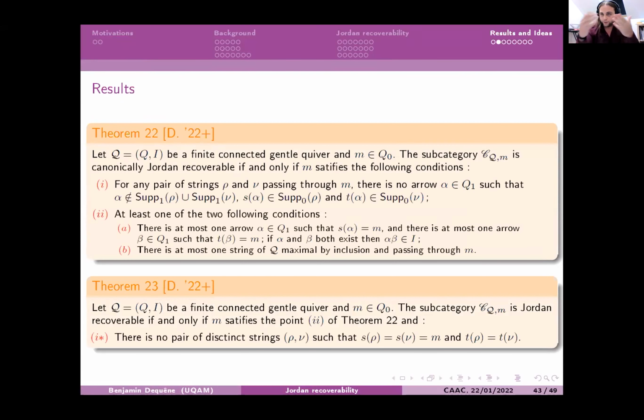And you can see in this result that to be minuscule, it is not enough to have Jordan recoverability or canonical Jordan recoverability of a category. And I have a result here that is a characterization of any category CQM that is of this kind, and it is really based on string combinatorics. So all the things are stated in string combinatorics, and all the proof goes with string combinatorics.